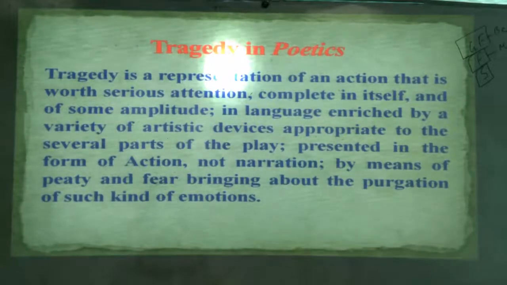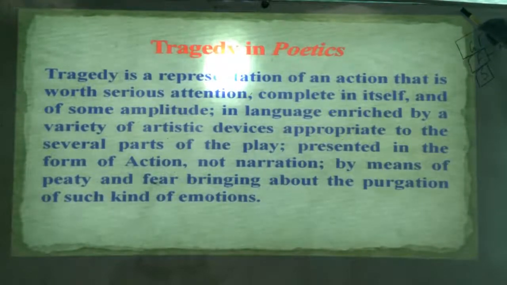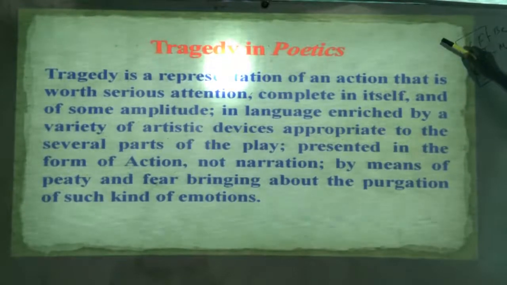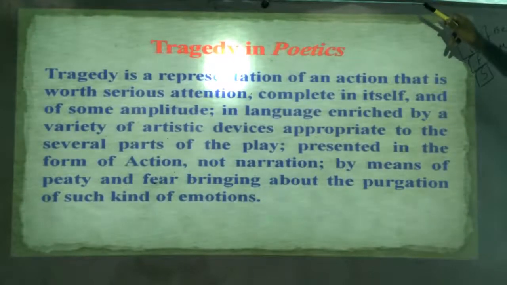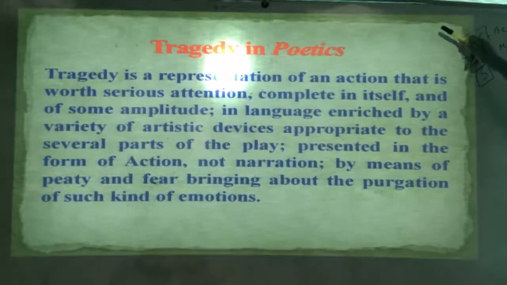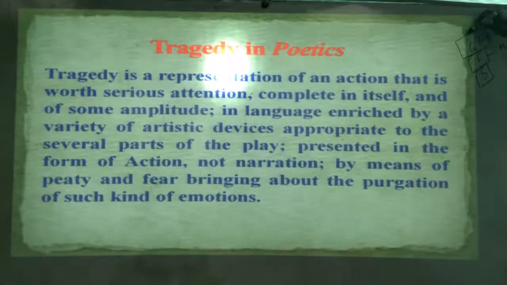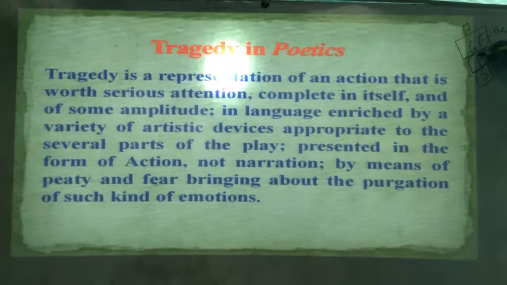So having these 3 parts is called what? Complete in itself. More interestingly, according to Aristotle in this book, he says that the beginning is that which does not follow anything else, but which is followed by something. The part doesn't follow anything else, but it is followed by the next one.